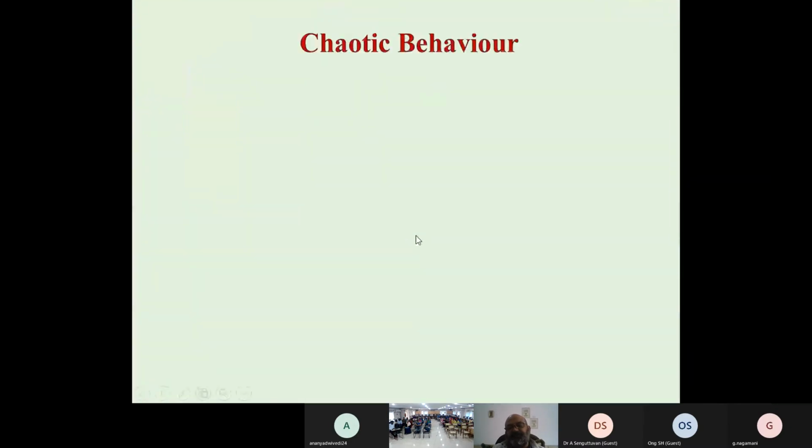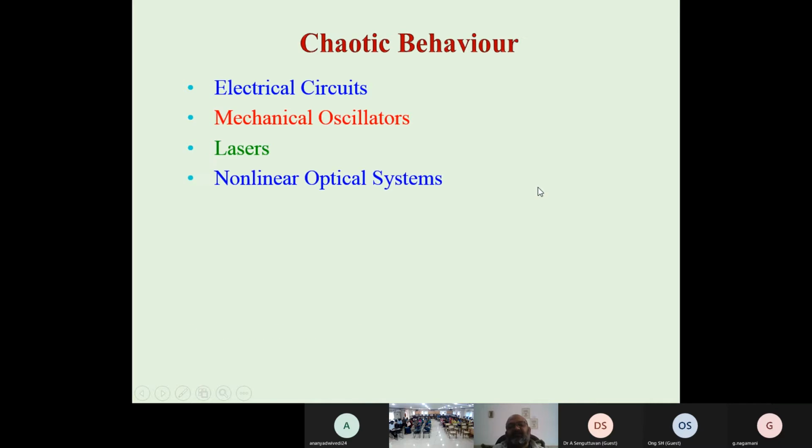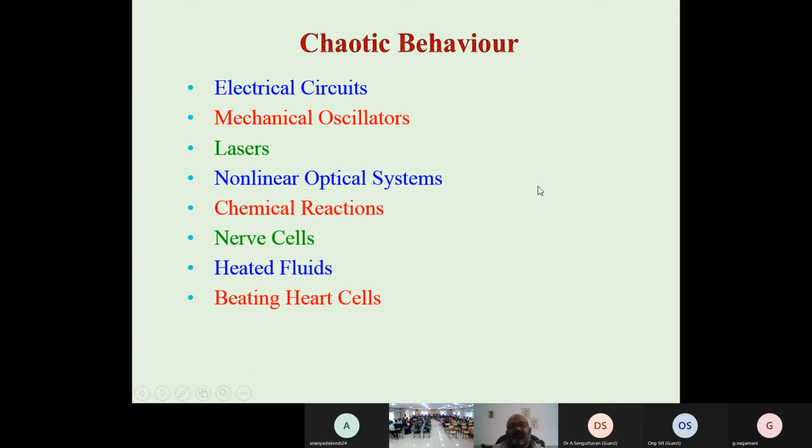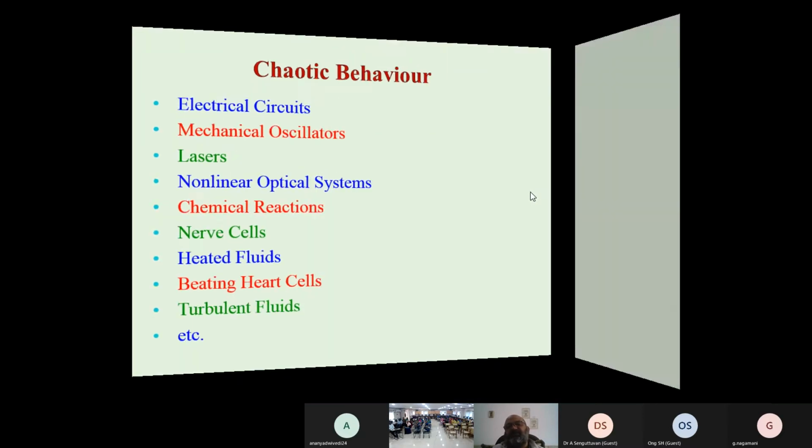We will see this. Where does chaotic behavior exist in our scientific work? In electrical circuits, mechanical oscillators, lasers, nonlinear optical systems, chemical reactions, nervous system, heated fluids, beating hearts, turbulent fluids, and a lot of things. Everywhere, in all kinds of fields, chaos exists. We can see chaos, but it is not easy to observe.